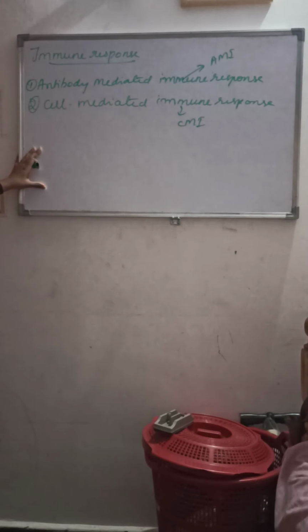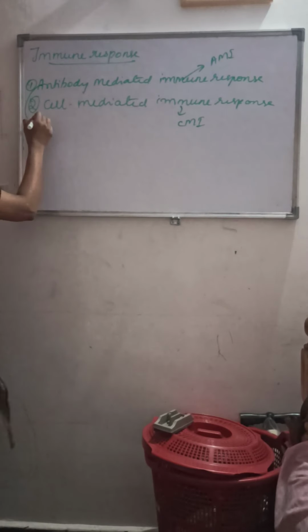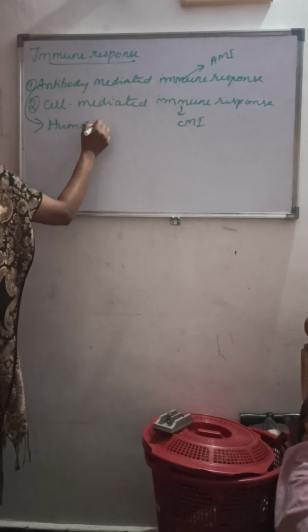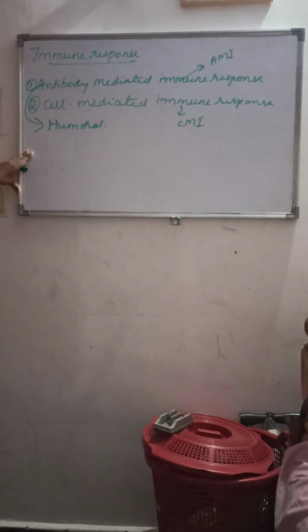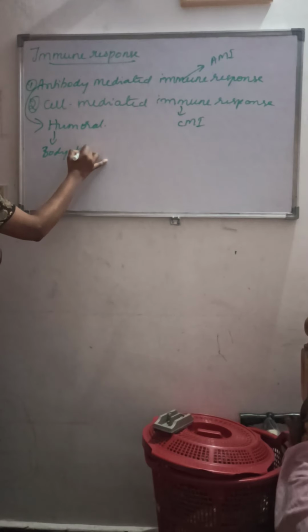Now let us look into these in detail. The antibody mediated immune response is also called the humoral immune response. Why is it called humoral? The immune response brought about by the antibody present in the body's humor. That means the immune response is brought about by the antibody which is present in the body's humor, that is, the body fluid.